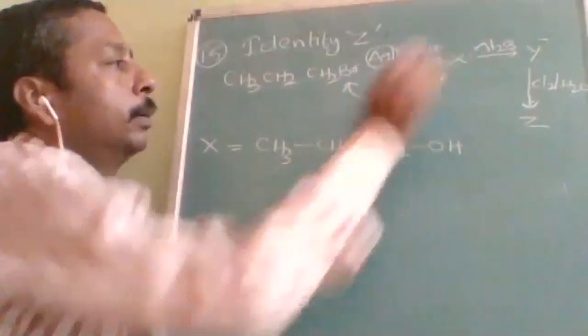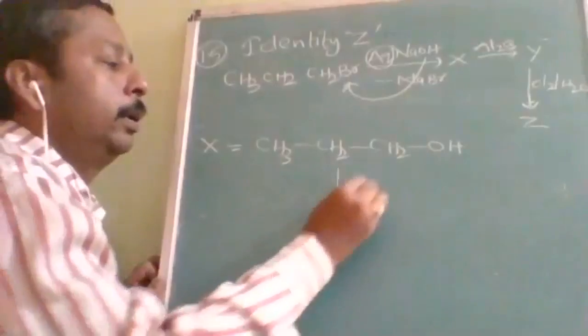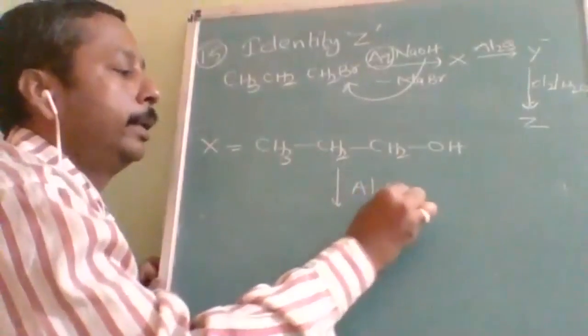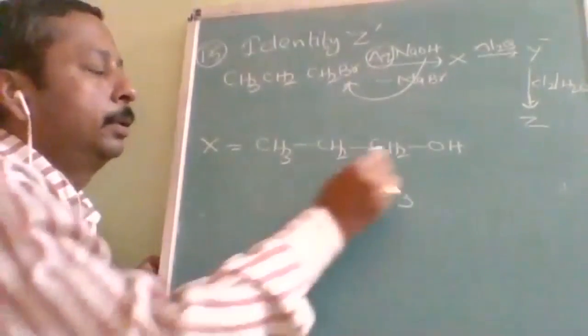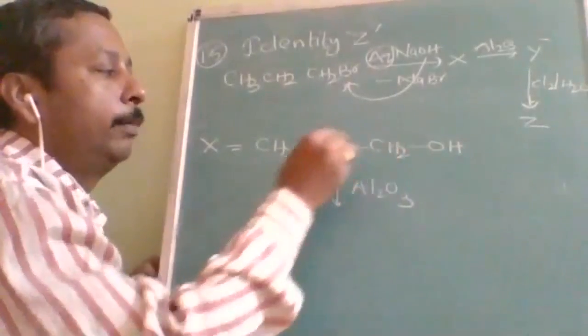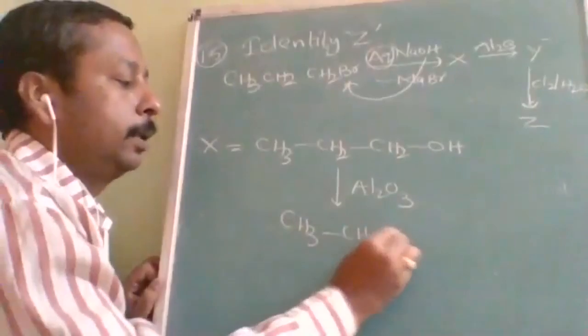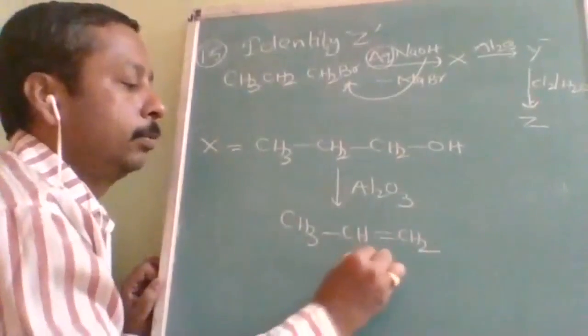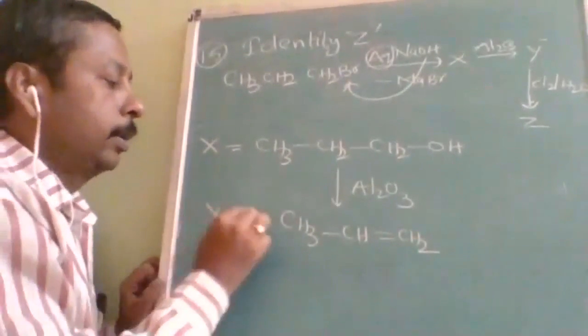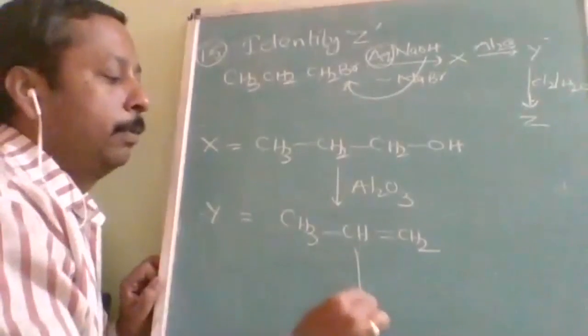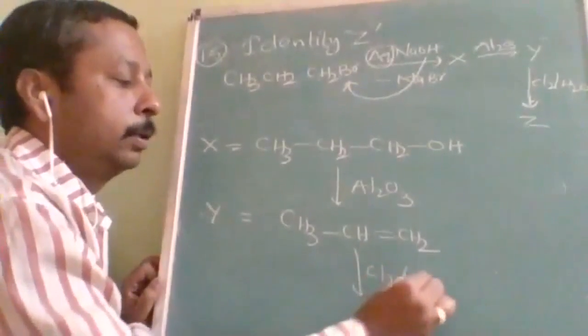Now Al2O3 is a dehydrating agent, so it will remove OH from here and H from here. So Y will be CH3CH=CH2. This is Y. Now the main problem is chlorine, water.